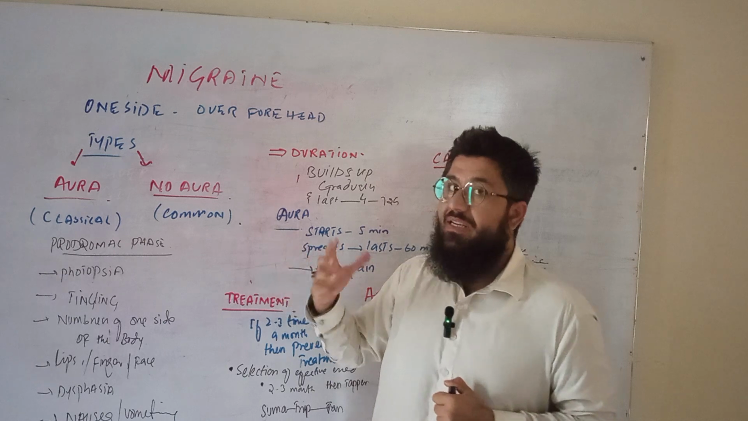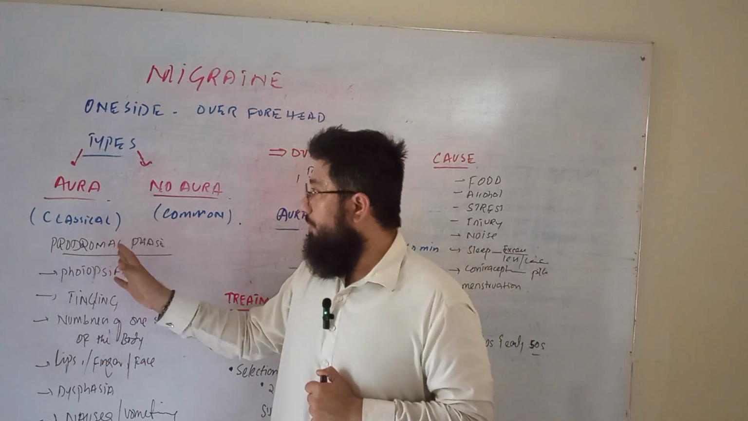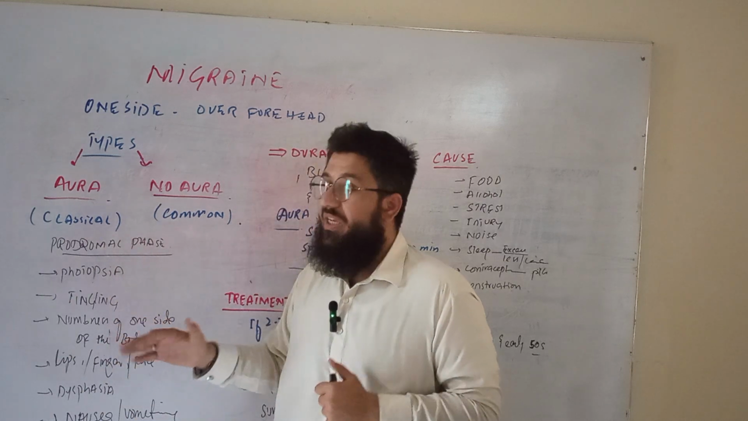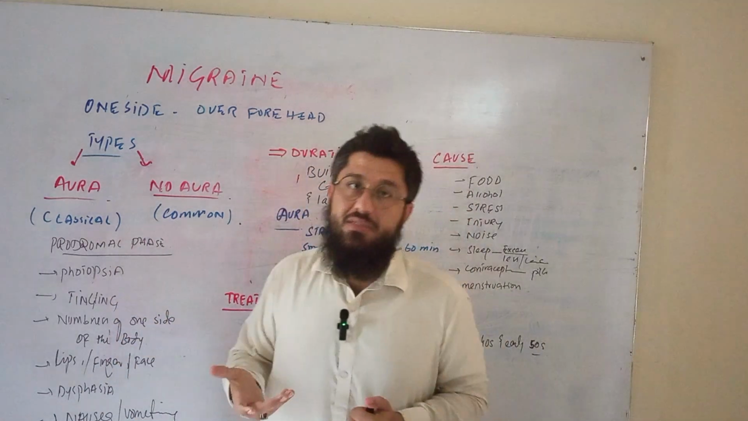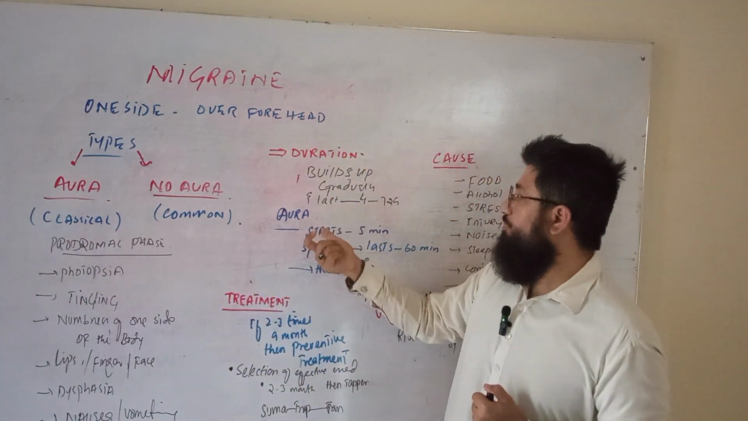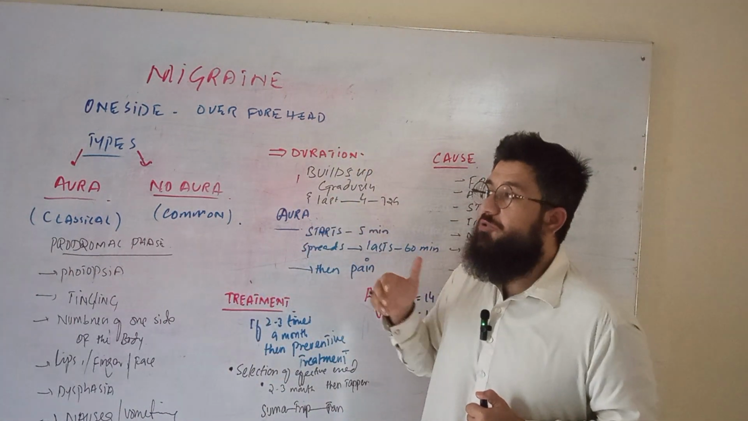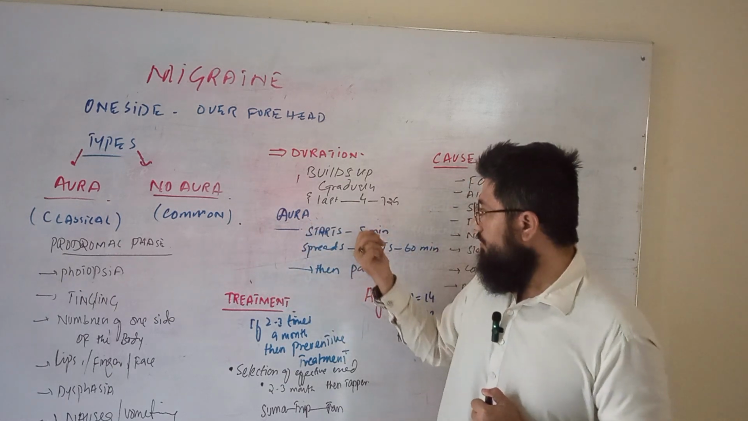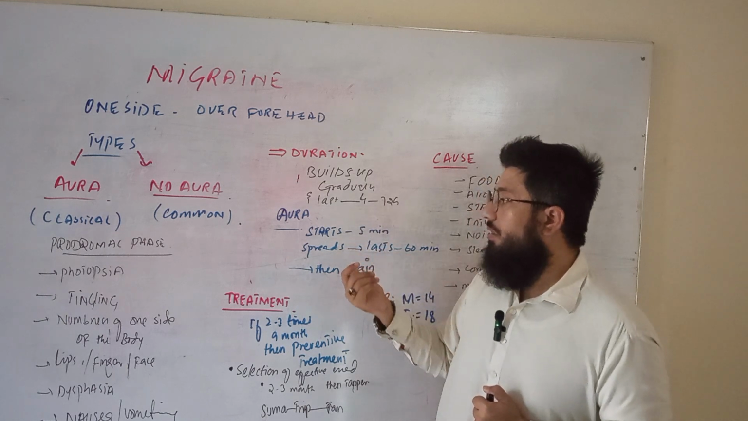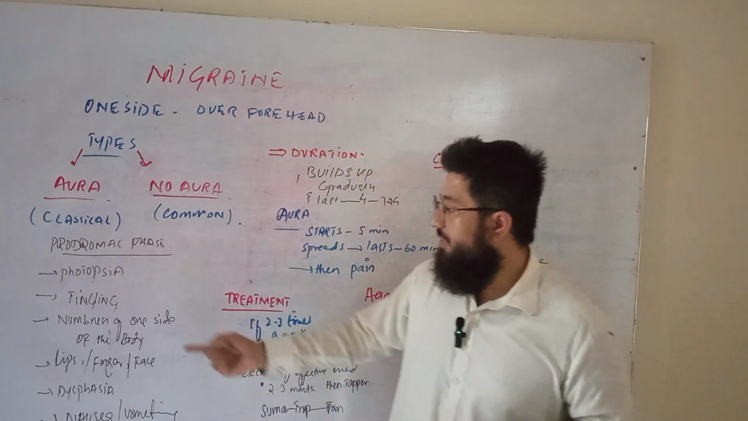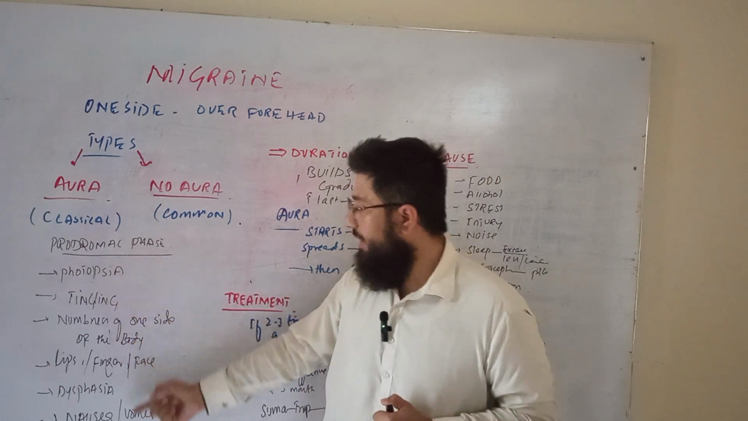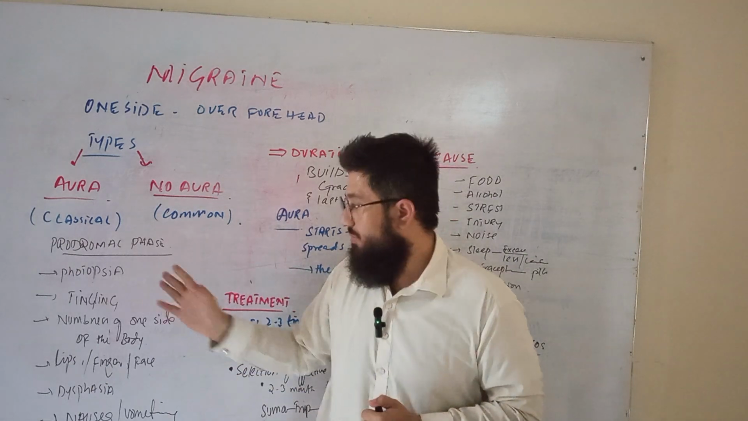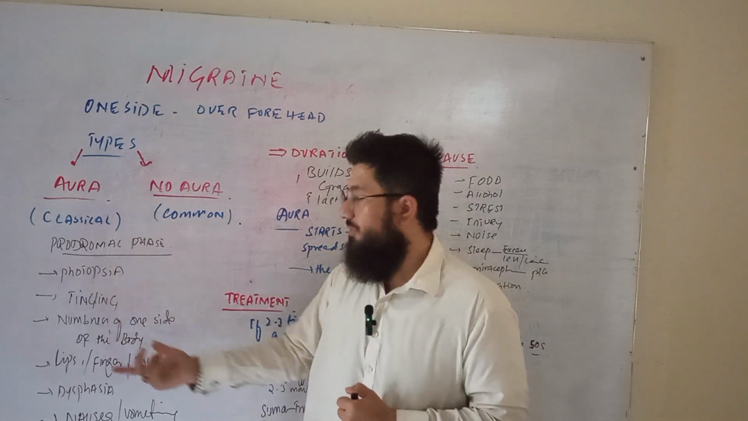aura, meaning the feelings that are observed by the patient. And the patient first of all undergoes this particular phase. Meaning the patient will come with a complaint that first of all I feel numbness for about 5 minutes. Then this numbness spreads and lasts up to 60 minutes, from 5 to 60 minutes. And just after numbness or dysphagia or photopsia or tingling or nausea or vomiting, if I have such kinds of feelings, a patient may feel photopsia, tingling, and numbness of one side of the body.